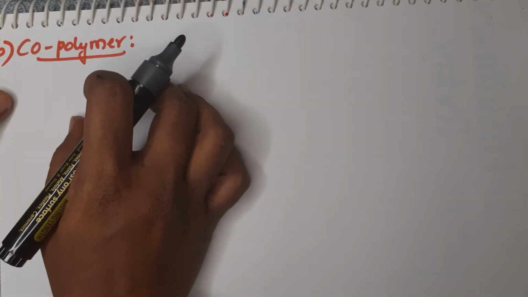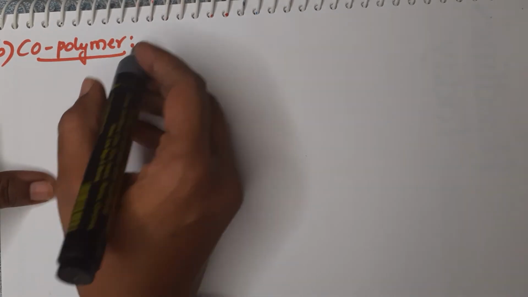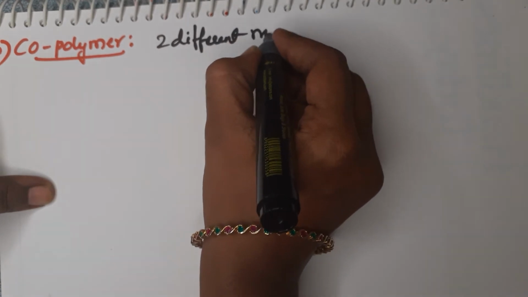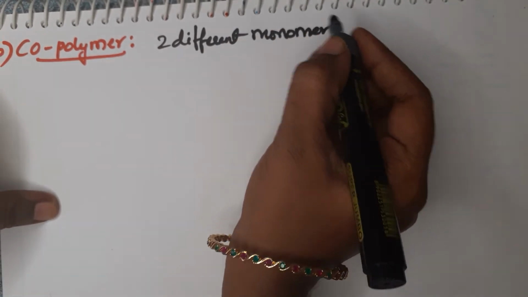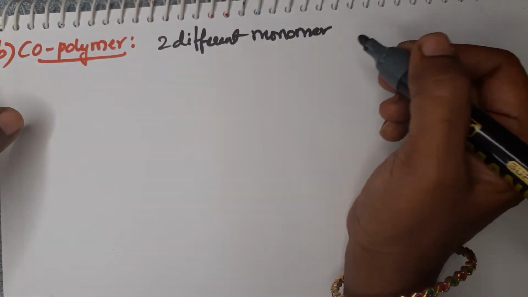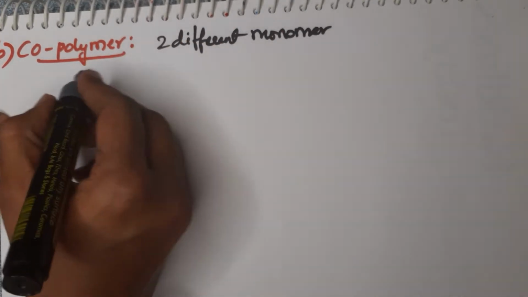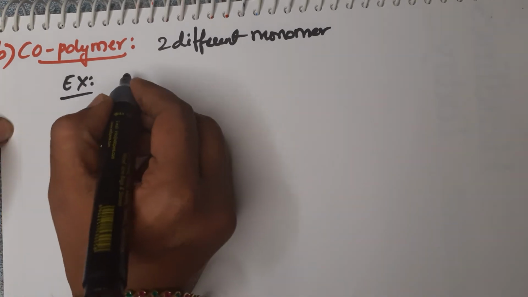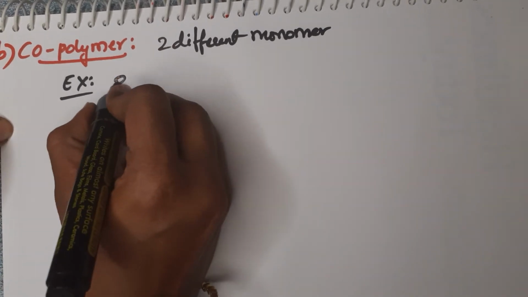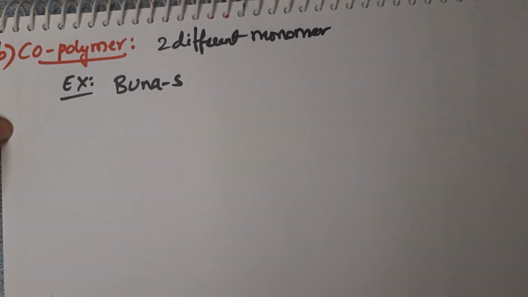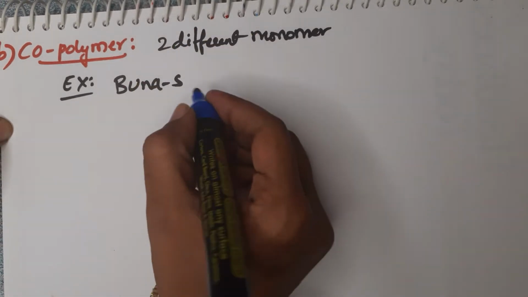If two different monomers are involved in the addition polymerization, those polymers are called copolymers. Two different or more than two different monomers. The examples are very important. Here the example is Buna S. This Buna S is formed by two different monomers.